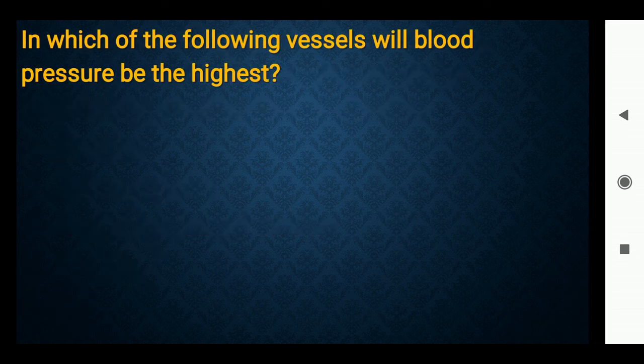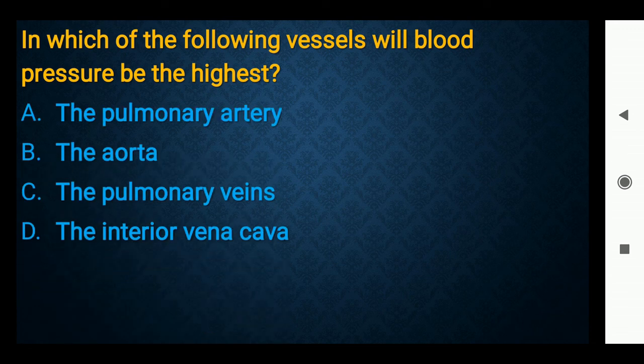In which of the following vessels will blood pressure be highest? Pulmonary artery, the aorta, the pulmonary veins, the inferior vena cava. Right answer is the aorta. Obviously, because blood flows from the aorta to the whole body, the aorta will have the highest blood pressure.